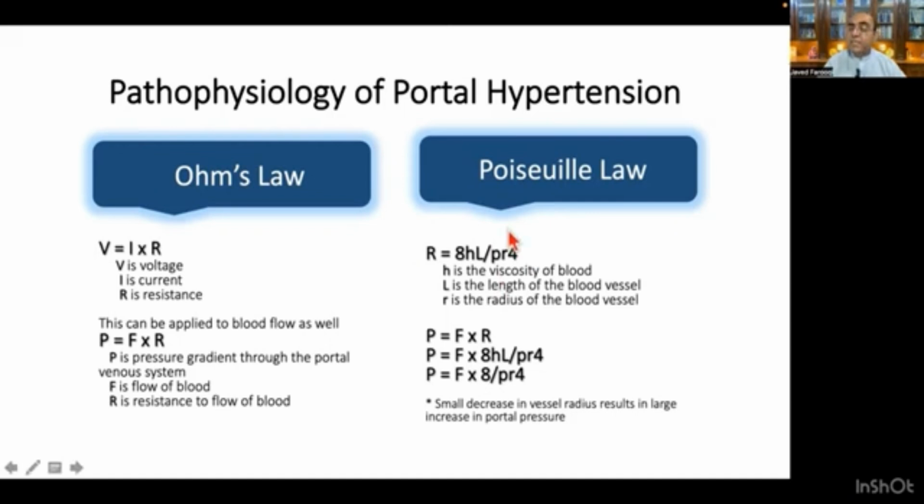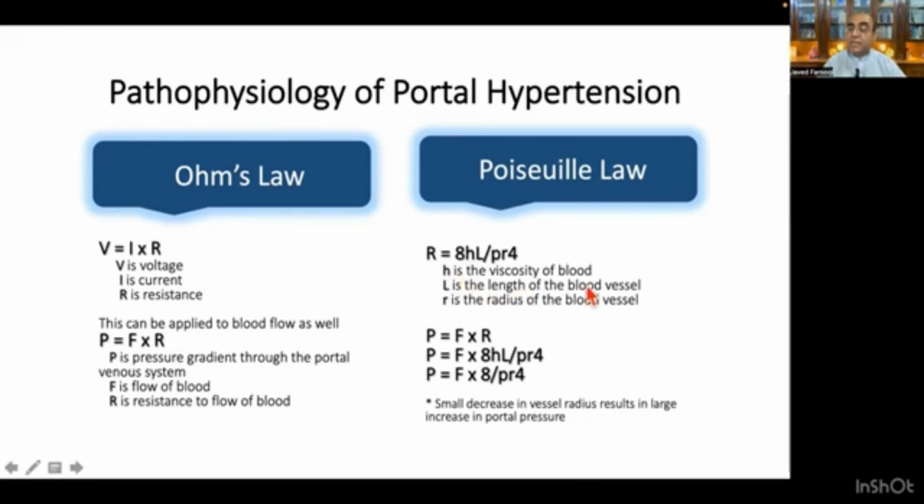resistance. Then there's another law, the Poiseuille law, and it says that the resistance R is equal to 8ηL divided by πr⁴, where η is the viscosity of the blood, that is, what is the viscosity of the blood being flown.